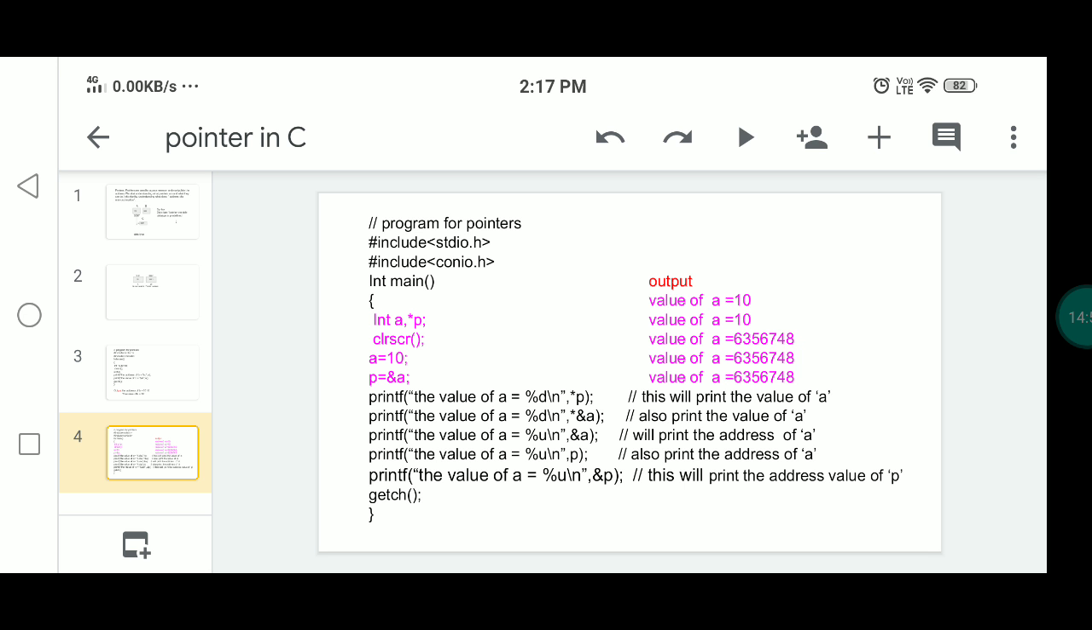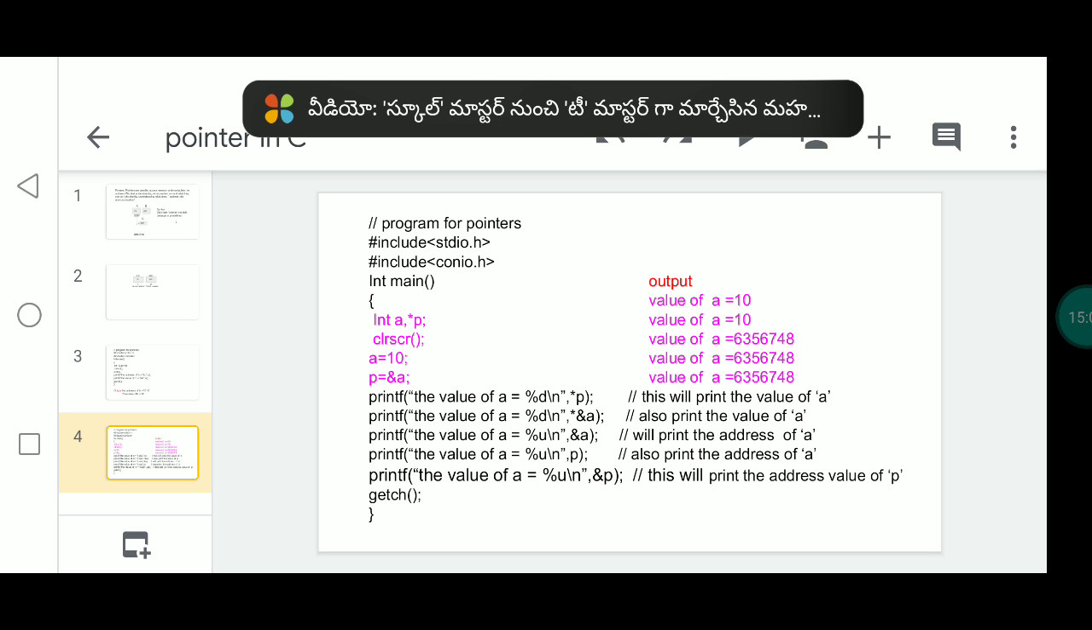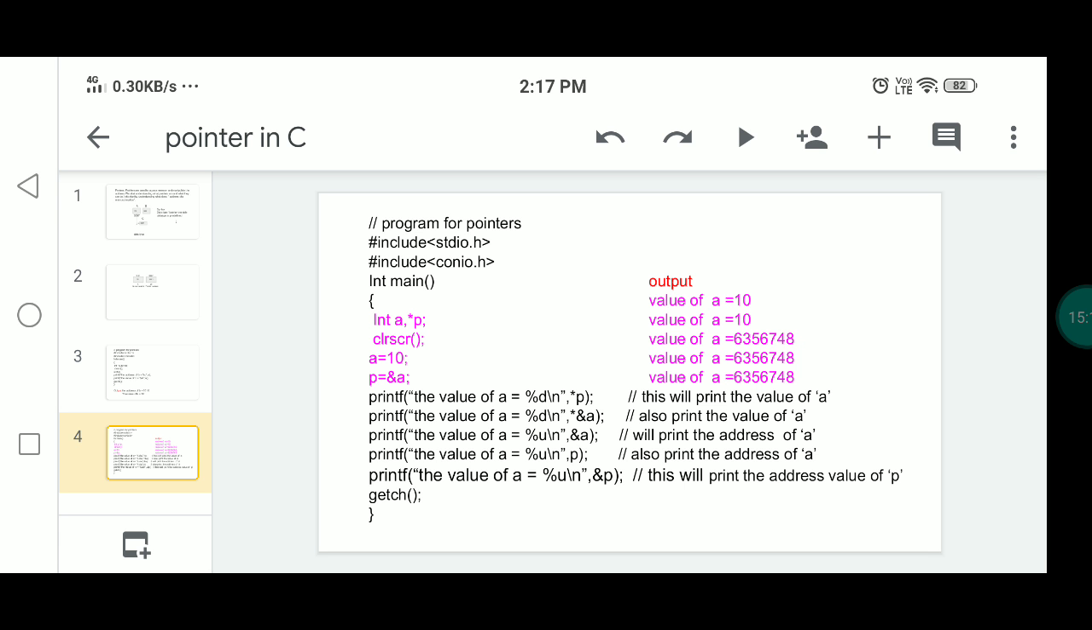Then the second print statement, the value of a. You can use &a, that means *&a. &a is the address of a, and *&a means the actual value at that address, so the output is 10. The third print statement, with the %u symbol and &a, will print the address of a directly. That is 6356748.